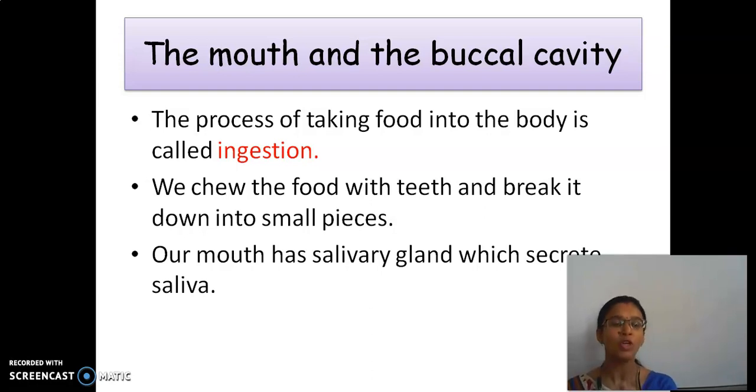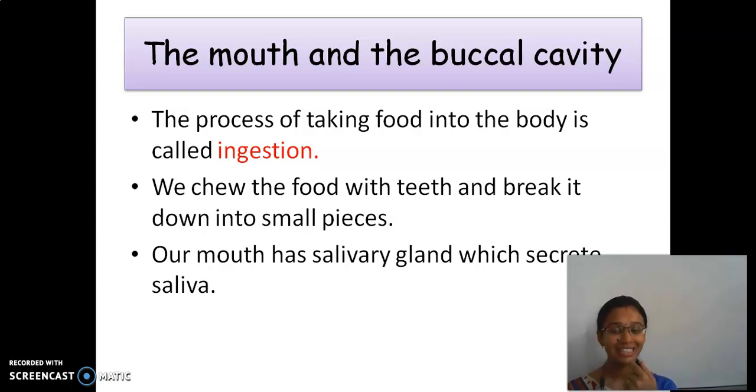As I already said, the process of taking in food is called ingestion. We chew the food with teeth and break it down into small pieces. What is this digestion called? Physical digestion, that is, mechanical digestion. The process of breaking the food into small pieces with the help of teeth is called mechanical digestion.